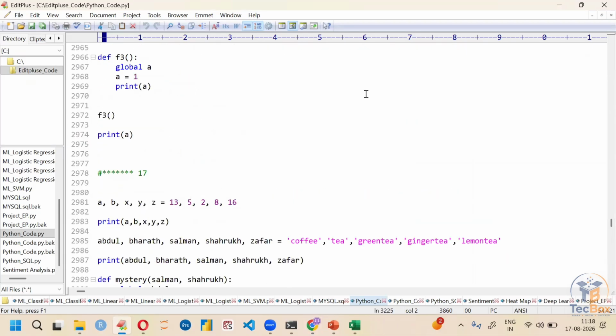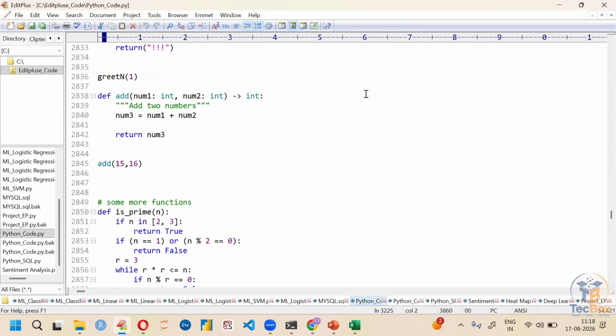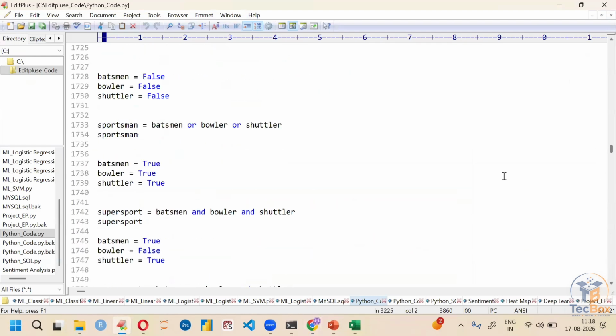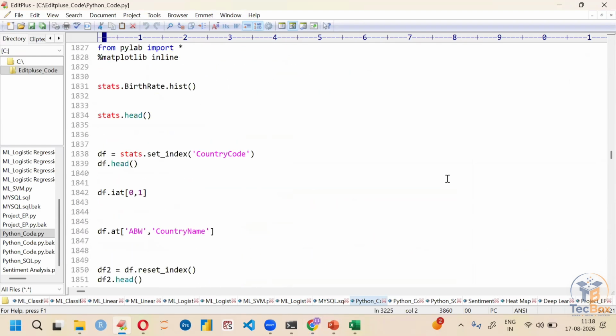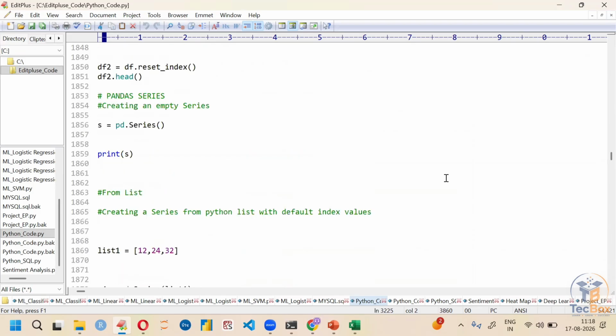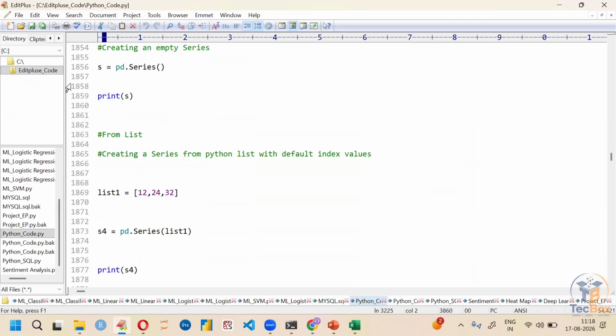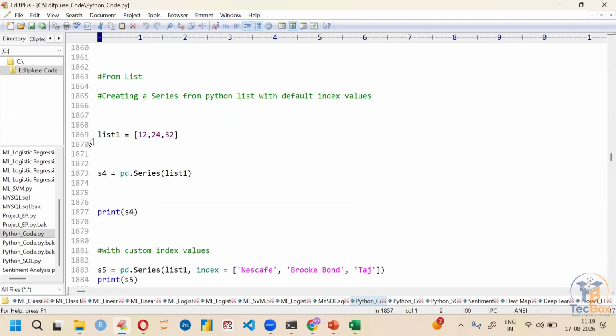So we are going to see Panda series, which is a one dimension. Fine. How to write this Panda series? pd.Series. Okay, so let me take with an example.